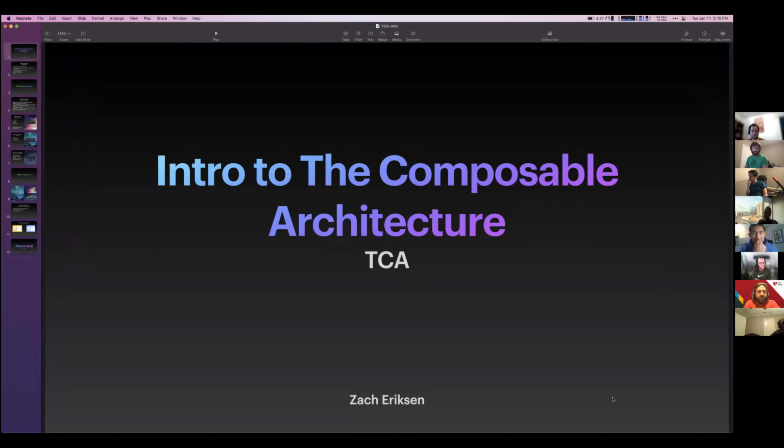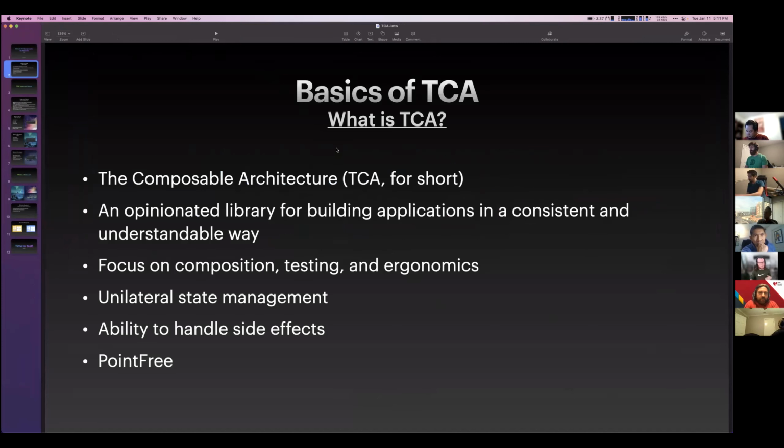The composable architecture was developed, I think Josh was saying, over 2 years ago. I recently got into it about a year ago, but it was developed by Point Free, and it's intended to be an opinionated library for building applications in a very consistent and understandable way. If everything's built the same, then you'll know what to expect of how it's built.